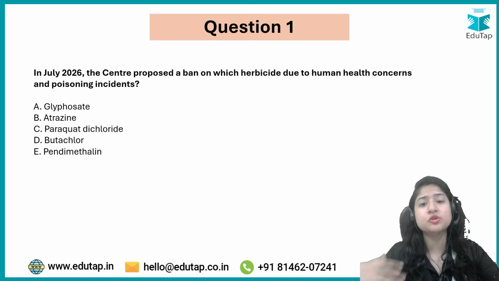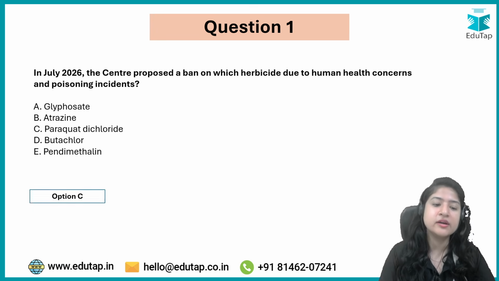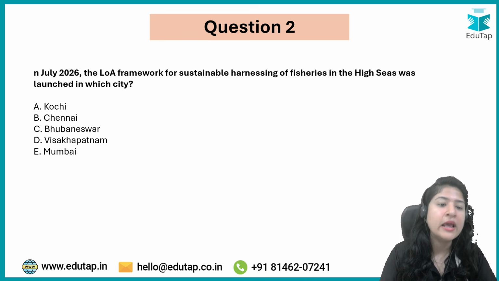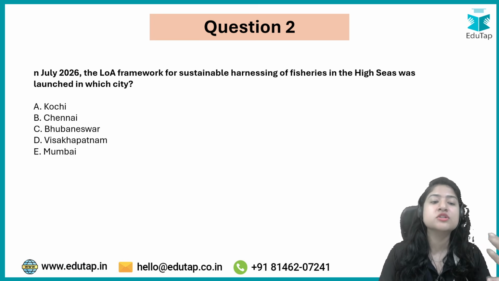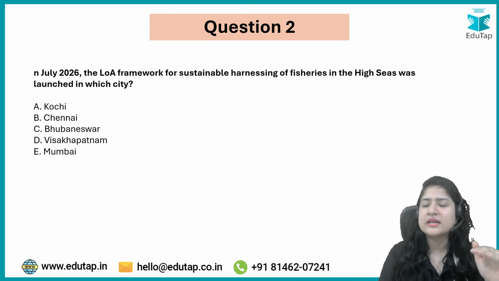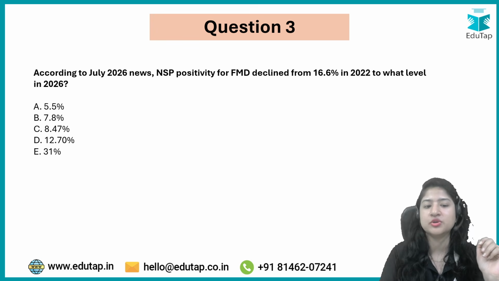Now let's do some questions. Question number 1: in July the Centre proposed a ban on which herbicide due to human health concerns and poisoning incidents? So here the correct answer is Paraquat Dichloride. Second: in July the LOA framework for harnessing of fisheries in high seas was launched in which city? ठीक है, so basically for Odisha it is done, so even if you don't remember the city, आपको पता है ओडिशा में हुआ था, तो you should know Bhubaneswar. ठीक है.